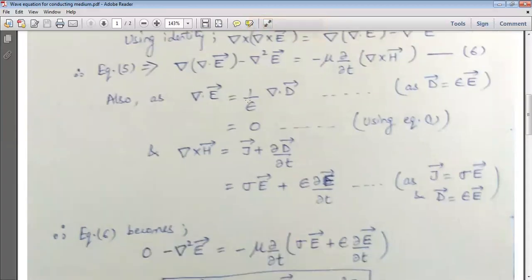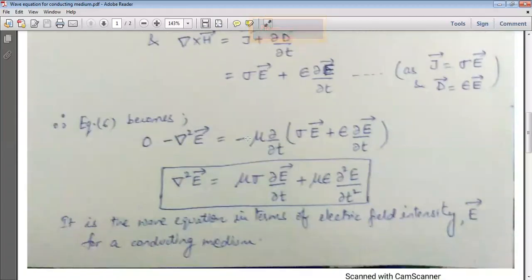And finally, equation number 6 can be rewritten as, so this component comes out to be 0, and it is 0 minus del square E vector is equal to minus mu curly by curly T of del cross H. In place of this we will write all of this, that is sigma E vector plus epsilon curly E vector by curly T. So minus cancels out.